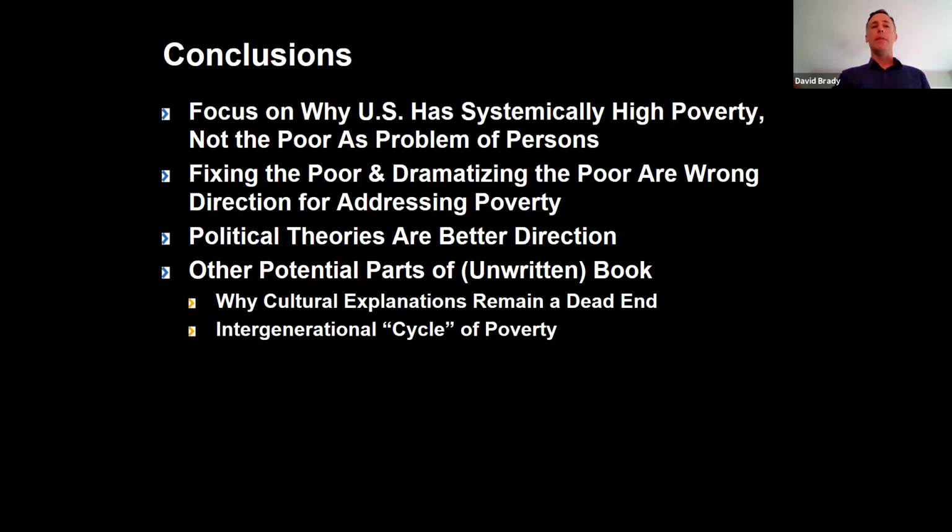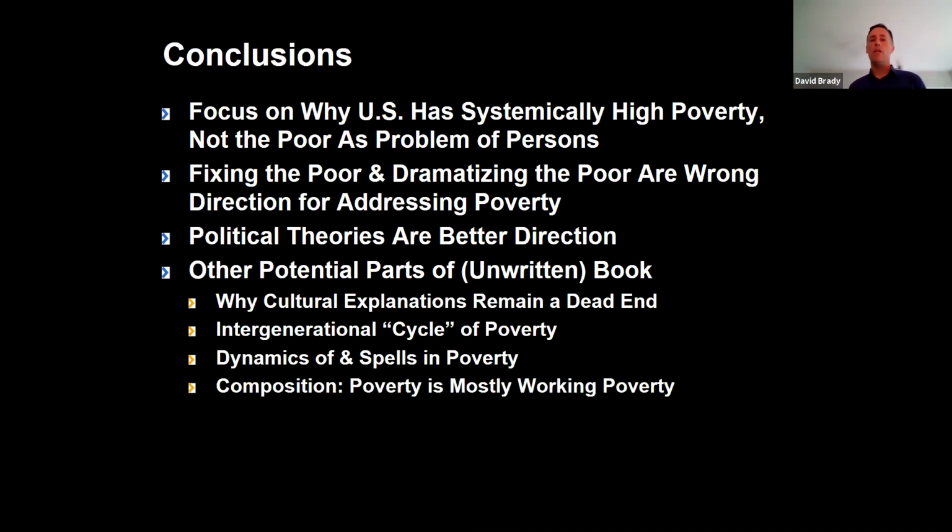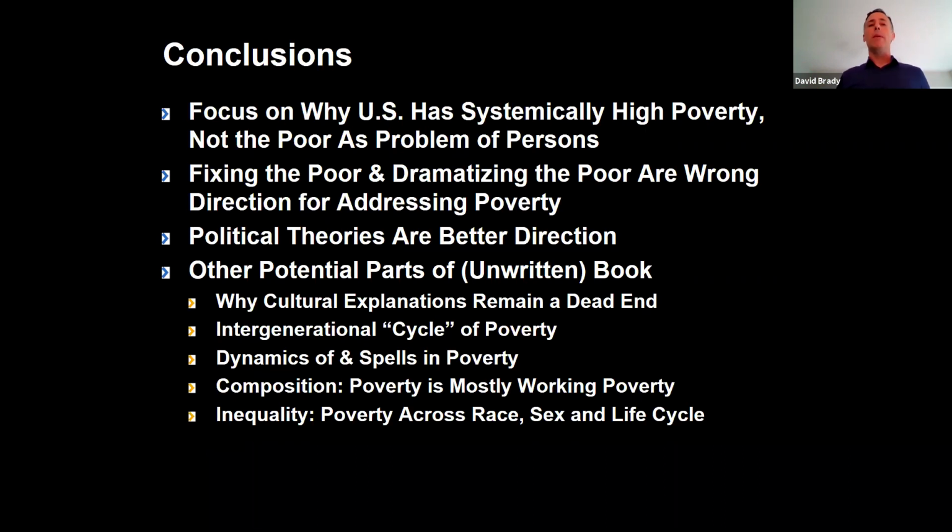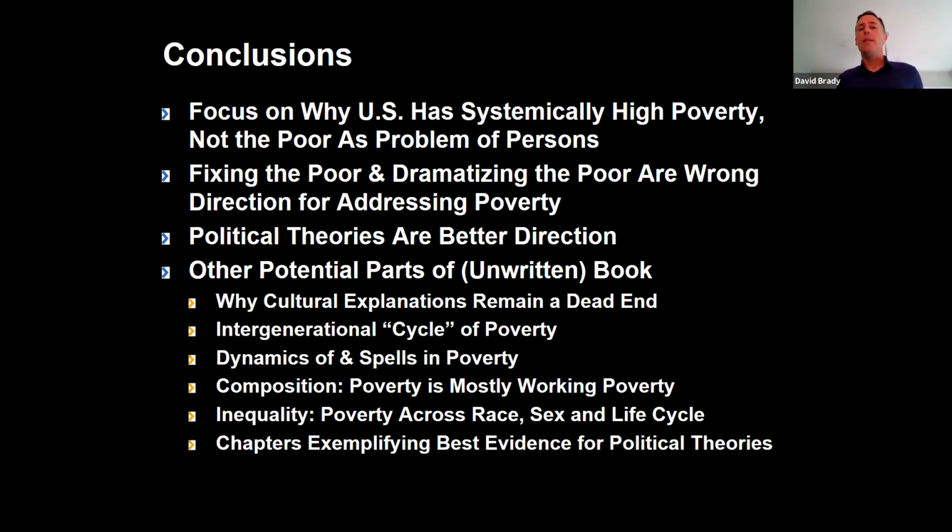I want to write a chapter about the intergenerational quote unquote cycle of poverty, a chapter about dynamics and spells in poverty. Also write some work about the composition of poverty and talk about how the vast majority of the poor are working poor and how poverty is mostly a story of working poverty here in the United States. Some work on inequalities in poverty, meaning how poverty is patterned by race, sex, and the life cycle. And then of course, finally, several chapters exemplifying what I think is the best evidence for political theories of poverty.